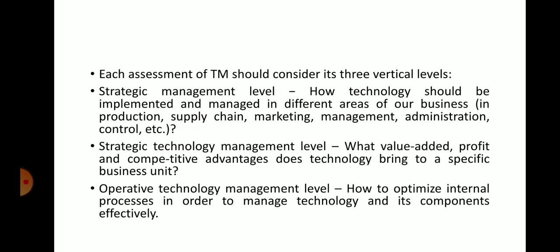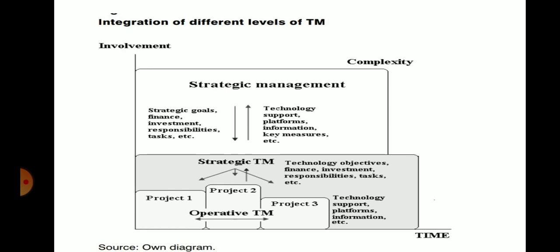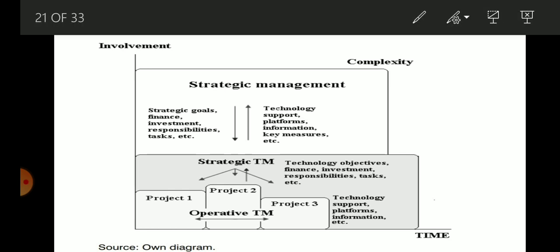These are the three vertical levels under the assessment of technology management: strategic management level, strategic technology management level, and operative technology management level. You can see them in this diagram, showing involvement versus time with the complexity of the product.